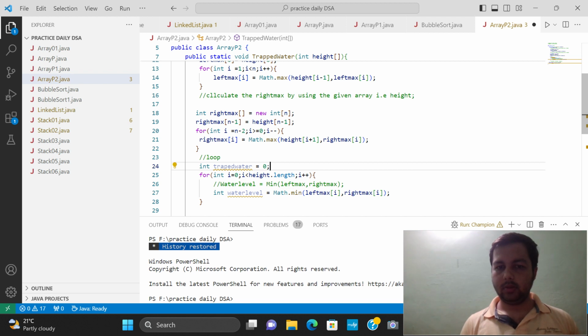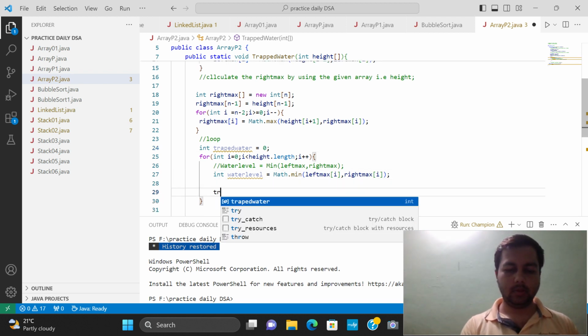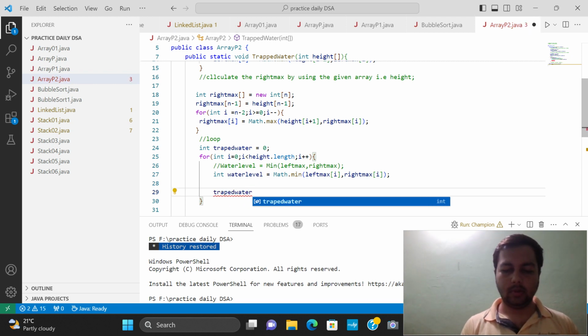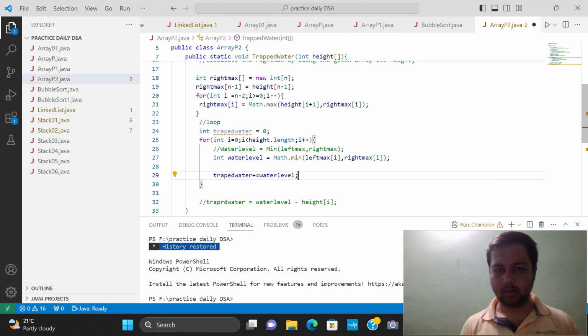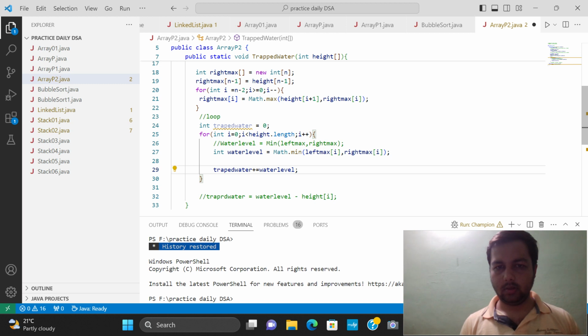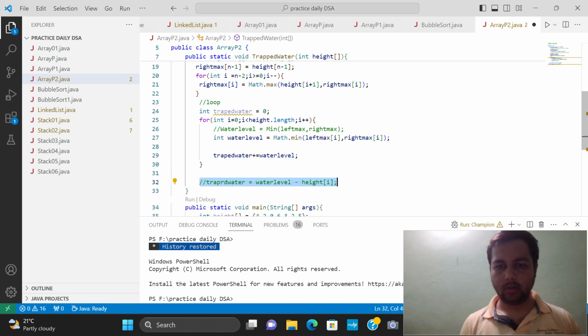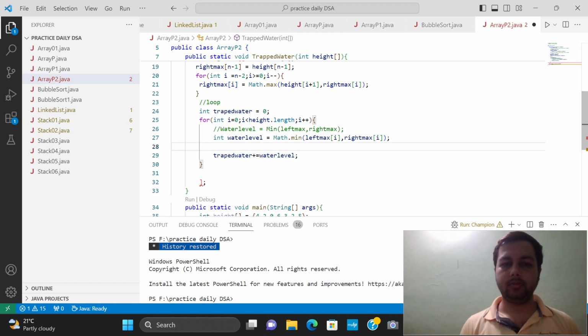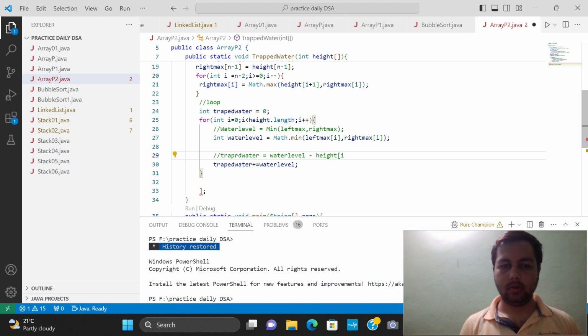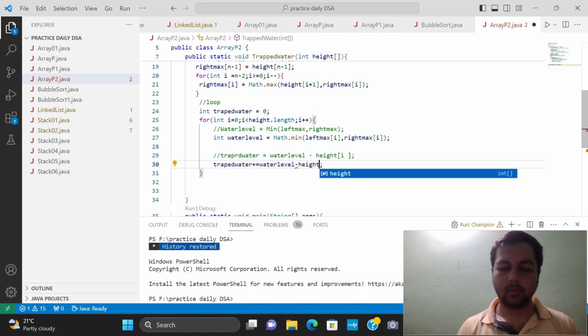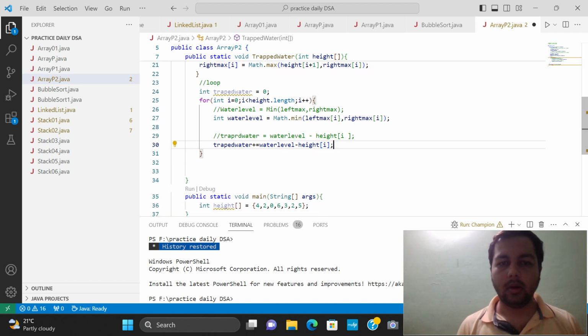So in the loop we can write trapped water plus equals water level minus height of I. Yeah, this is done. After that, we have to return one value.